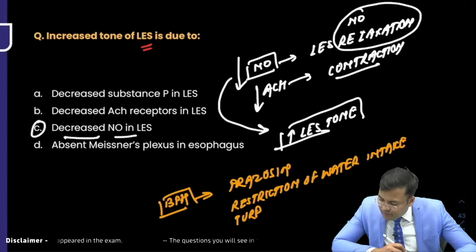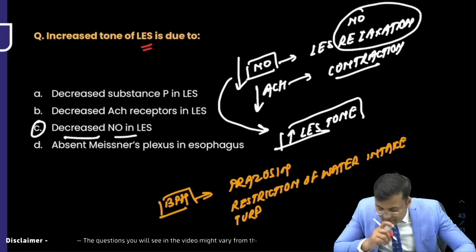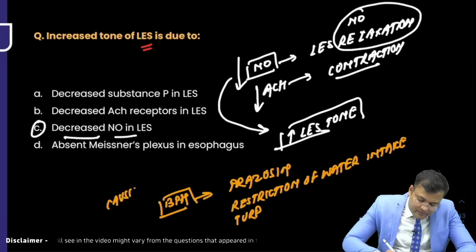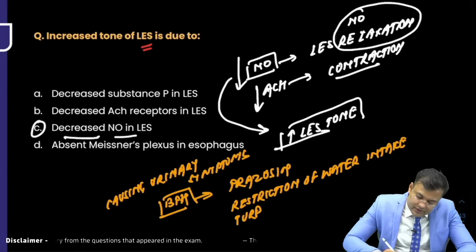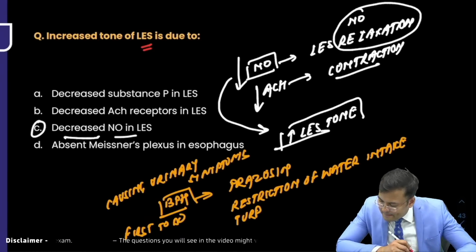Alpha blocker. One question was BPH causing urinary symptoms. First to do. Initial treatment.